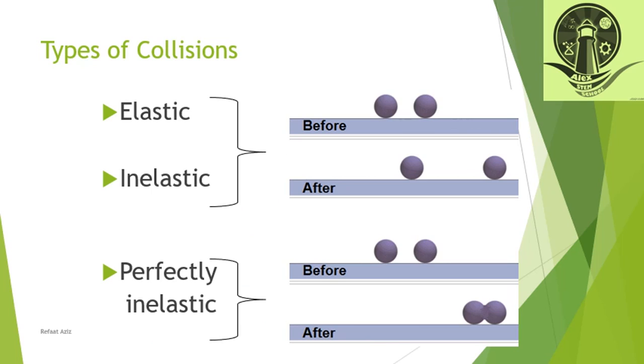We have many types of collisions: elastic, inelastic, perfectly inelastic. Elastic means the two bodies before collision, and after collision they separate, or one moves far from the other. In perfectly inelastic, the two bodies before and after may be one body.